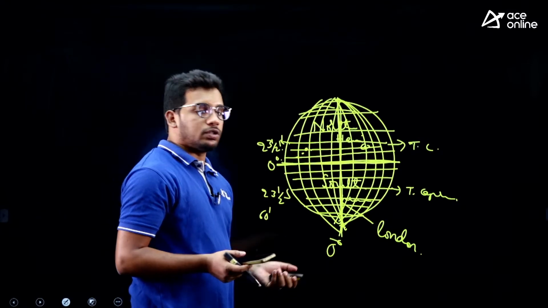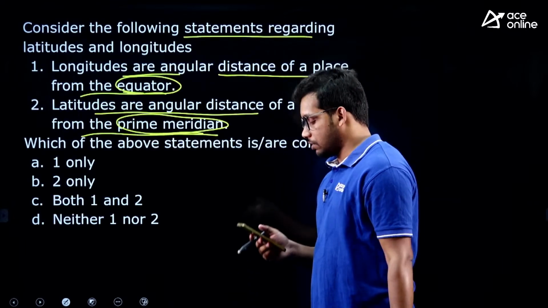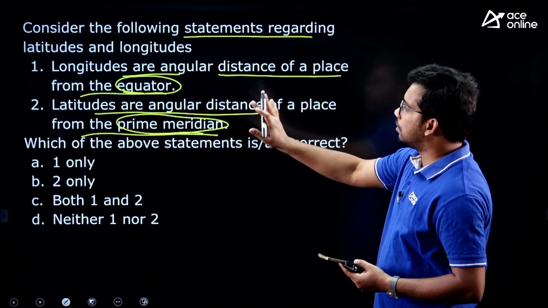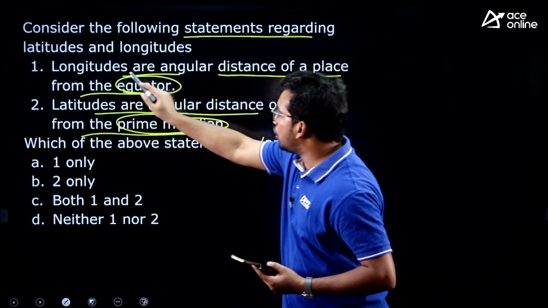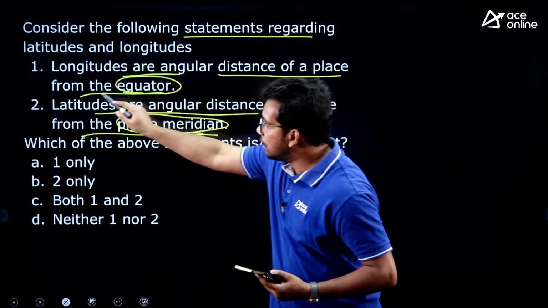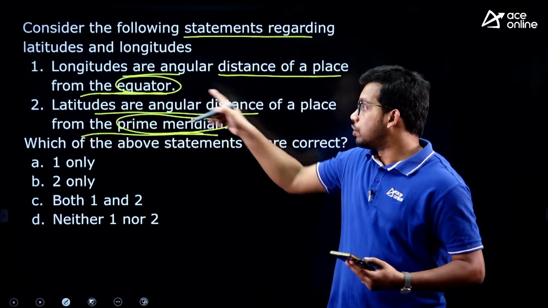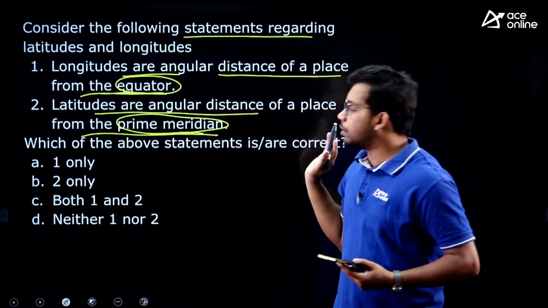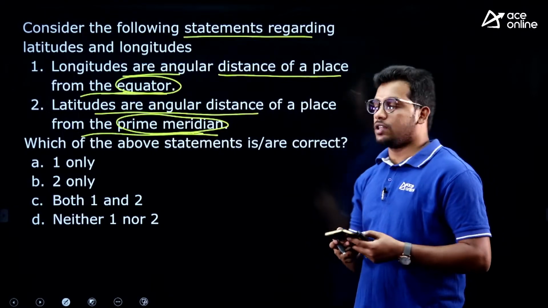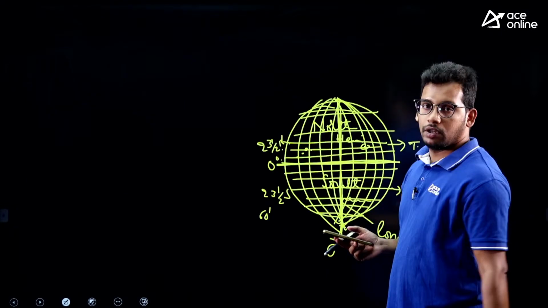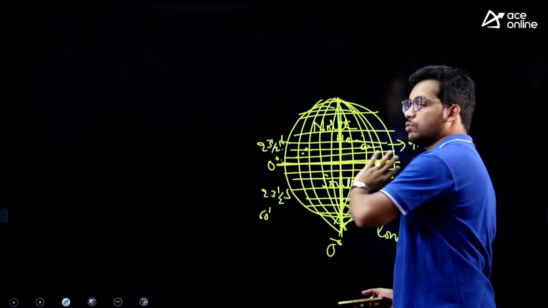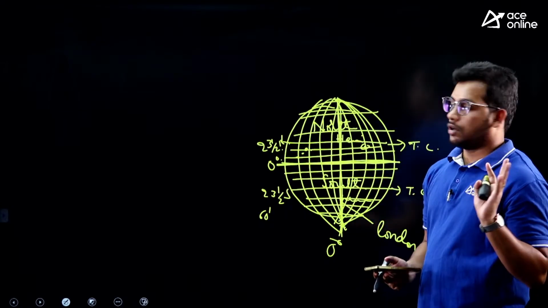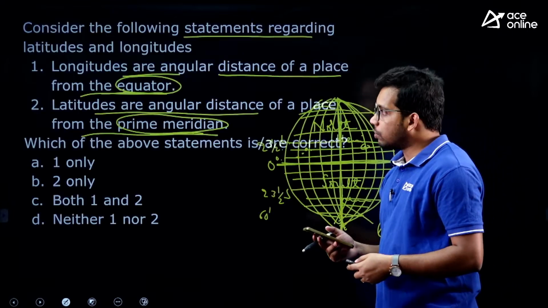Now, if you have understood this concept, try to answer this question. They are saying longitudes are angular distance of a place with respect to the equator, and latitudes are measured with respect to the prime meridian. Now, try to answer after listening to this concept. Latitudes we are measuring with respect to the 0 degree equator, longitudes we are measuring with respect to the prime meridian. Now, tell me what is the answer?